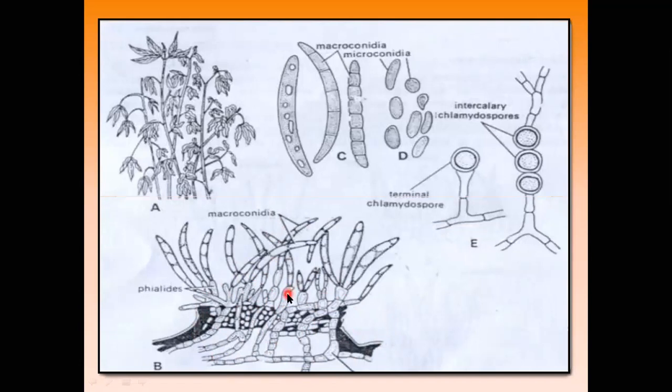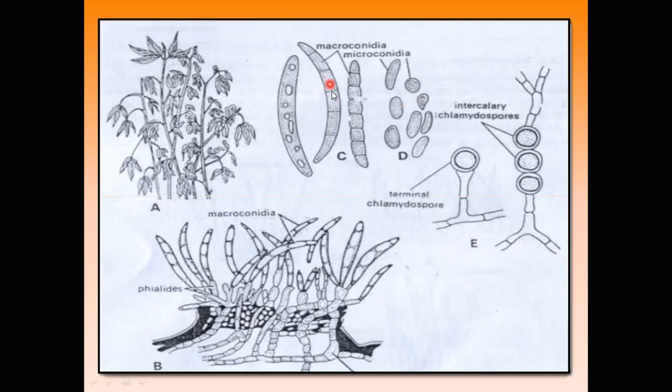In this case, two types of conidia, or two types of spores, are produced: one is the macroconidia and another is the microconidia. The microconidia are spherical in shape, with no cross wall present, meaning aseptate, spherical, hyaline conidia. These spores are known as microconidia, and they are always smaller than the macroconidia. The macroconidia are larger and septate, with about 3 to 10 septa present within each macroconidium: 1, 2, 3.